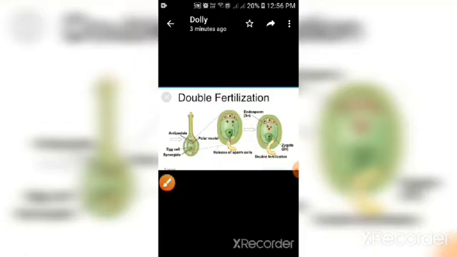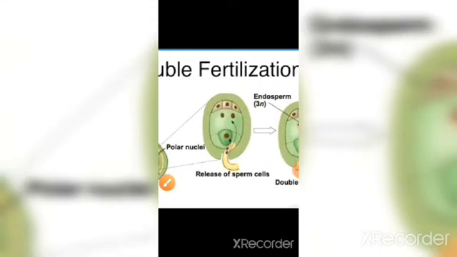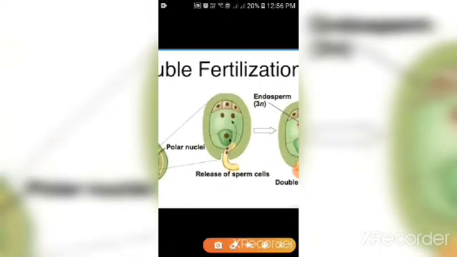Now what is double fertilization? Like here in this diagram you can see that these 2 male gametes have reached up to the egg. Now this egg was surrounded by synergids और मैंने तुम्हें ये पहले बताया है कि ये जो सिनर्जिड्स हैं ये कुछ केमिकल सिक्रीट करते हैं जो कि अट्रैक्ट करता है पॉलन ट्यूब को टुवर्ड द एग। नाउ ये पॉलन ट्यूब ने अपना रास्ता कैसे ढूंढा है, so that it can reach up to the egg, that is through the chemicals which are released by these synergids.